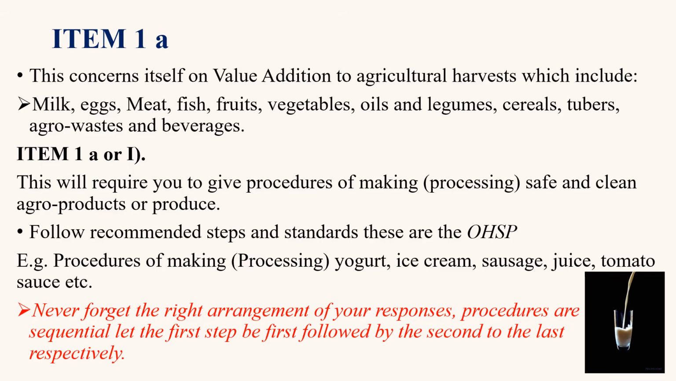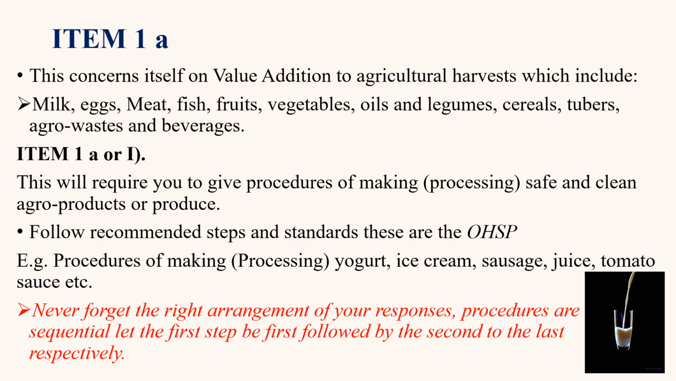It has concepts on value addition to agricultural harvests. These harvests in agriculture: we harvest milk, eggs, meat, not only meat but also fish, like you're seeing here, fruits, vegetables, oils and legumes, cereals, tubers, agro wastes, including papers and biogas. We also harvest beverages, drinks like tea, cocoa, maybe coffee.